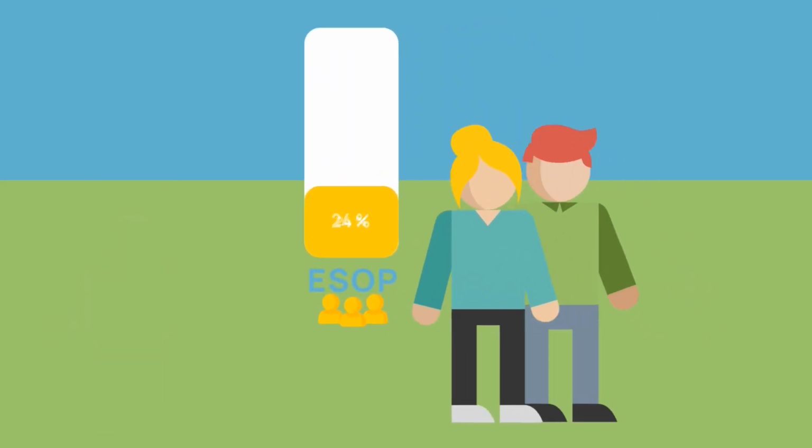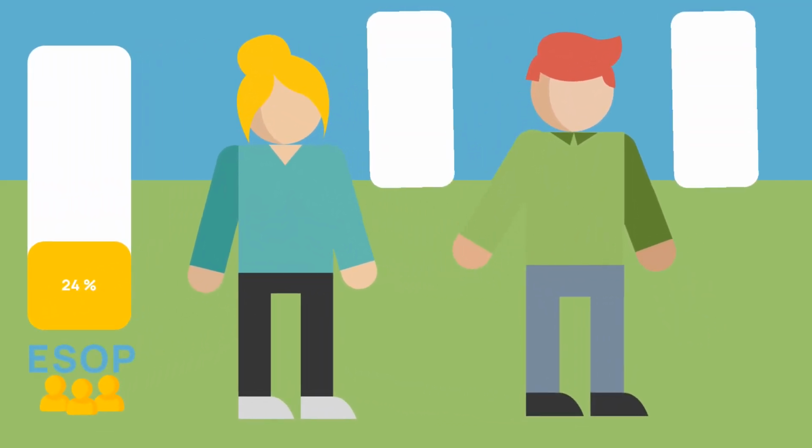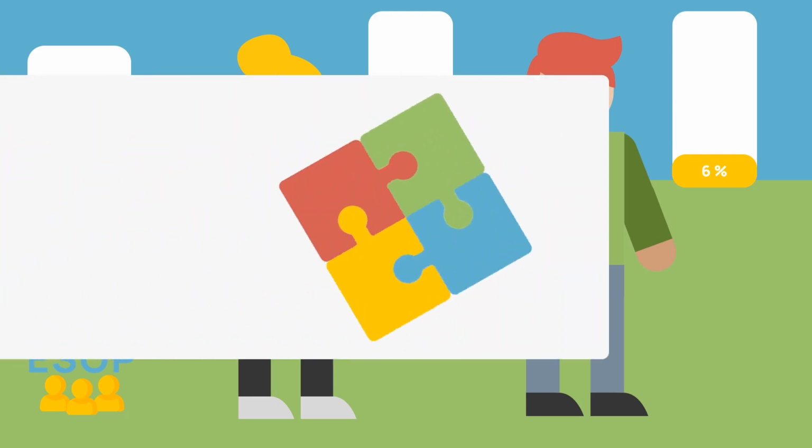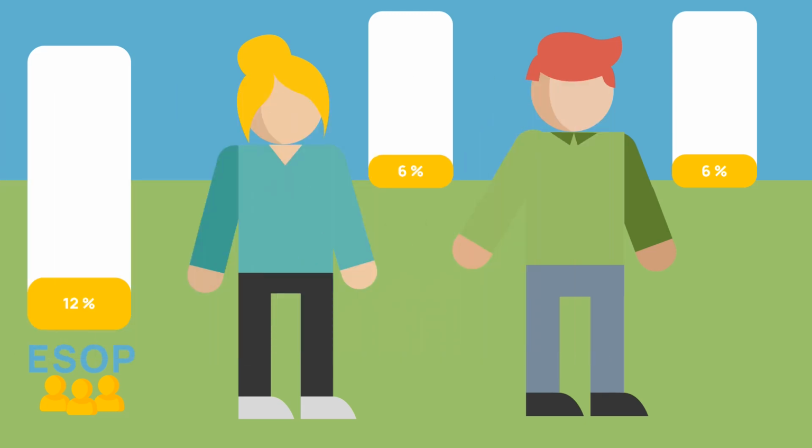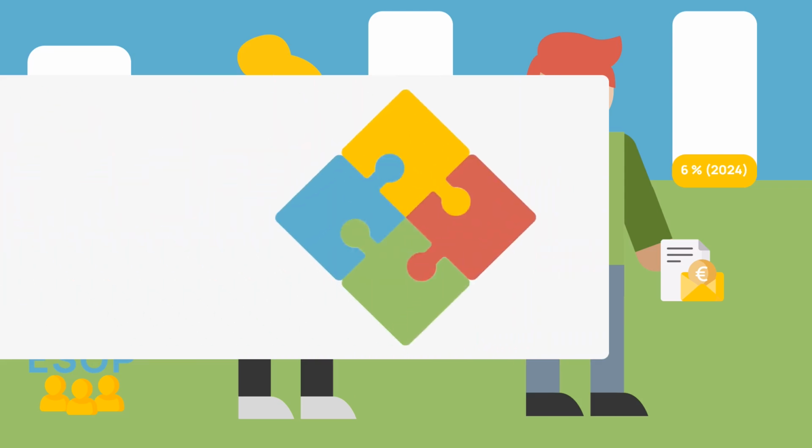As the ESOP has repaid half of the debt, half of the redeemed share, i.e. 12%, is allocated from the suspense account to the personal accounts of Anna and David. The method of redistribution follows the agreed distribution key, which in our case is linked to payroll. As Anna and David have the same salaries, they also have the same distribution key. Each gets a 6% share in a personal capital account. The share that is transferred to the personal accounts is indicated by the year of transfer, i.e. 2024. The distribution key is a matter of agreement in the ESOP scheme.